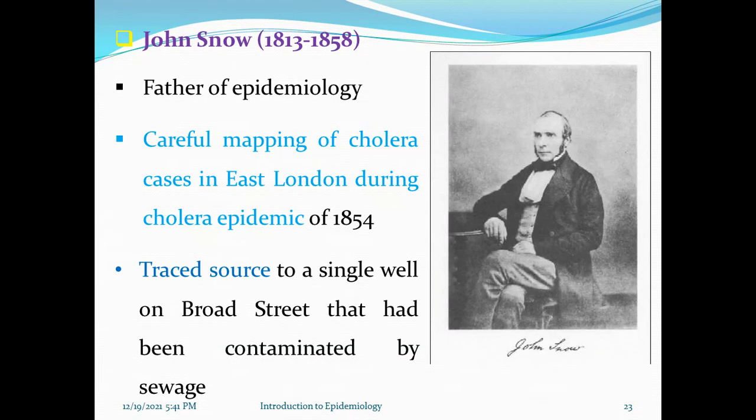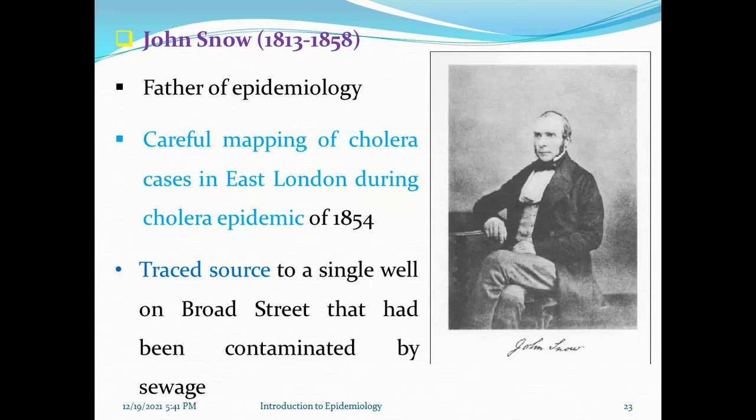And the very important scientist is John Snow. John Snow is considered to be the father of epidemiology, and he carefully mapped the cholera cases in London during the cholera epidemic of 1854. He traced the source of the cholera epidemic to a single well on Broad Street that had been contaminated by sewage.